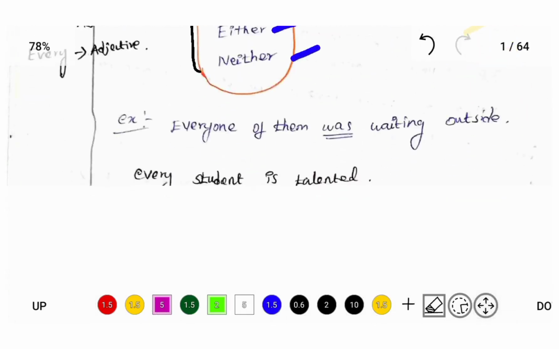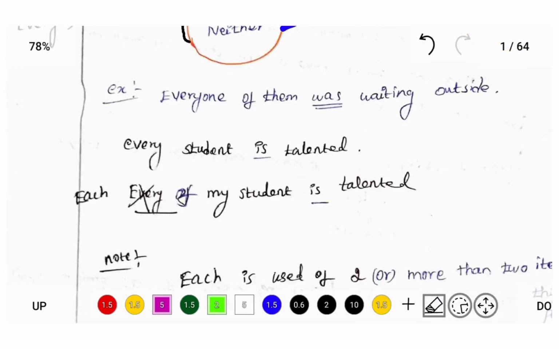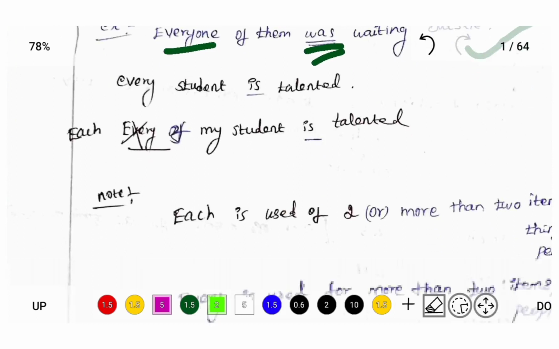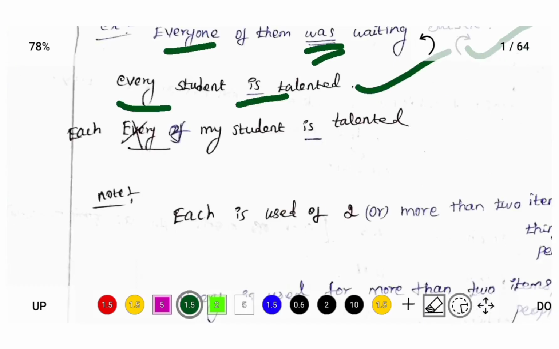Let's see some examples. Every one of them was waiting outside. Everyone is followed by a singular verb, so this sentence is correct. Every student is talented. Every is followed by the singular verb is, so this sentence is also correct.